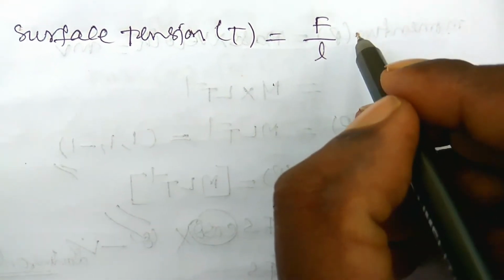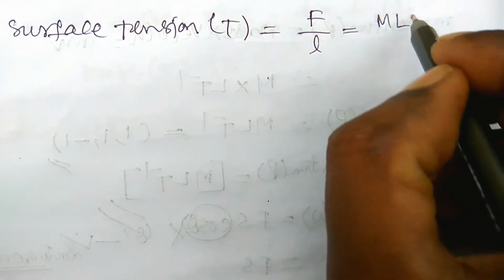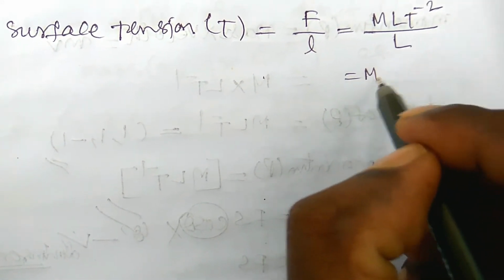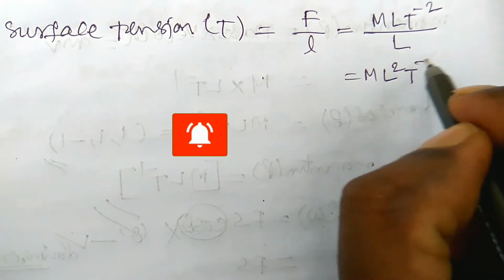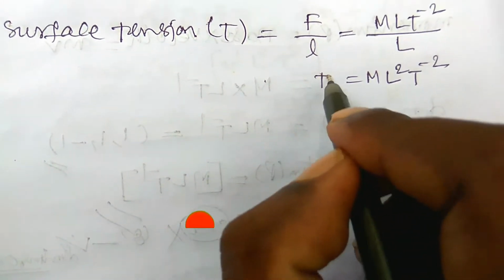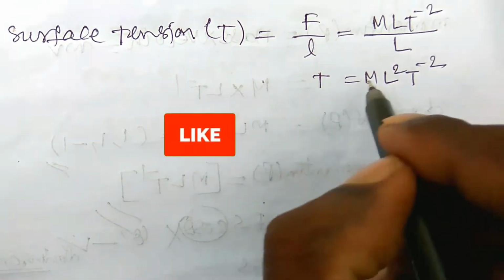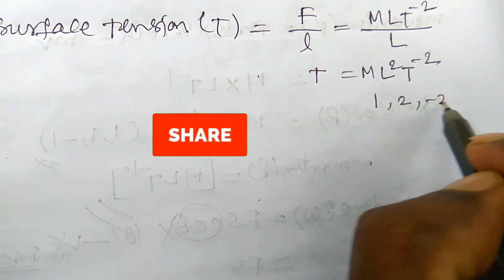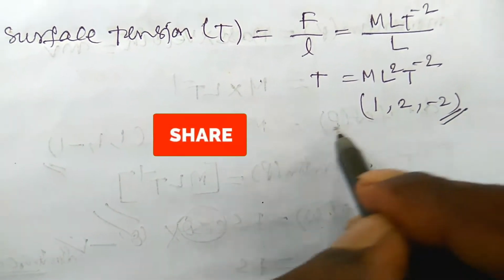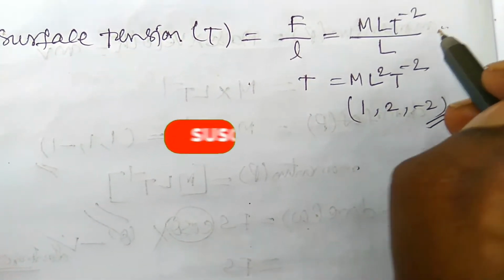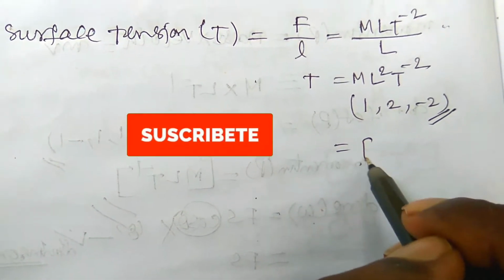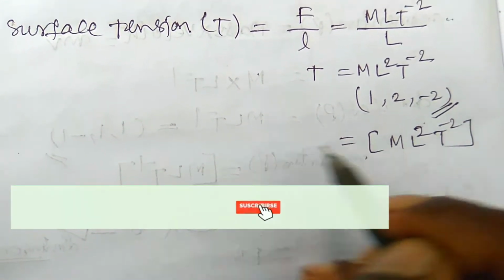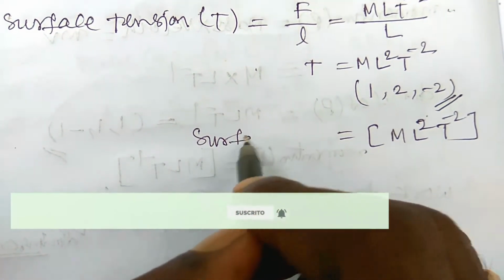Then the force is MLT⁻². Already we wrote the length as L, so you can write ML²T⁻². So this is the dimensional formula for surface tension. The dimensions are 1, 2 and minus 2. The dimensional equation, in square brackets, is ML²T⁻². So here we have written surface tension.